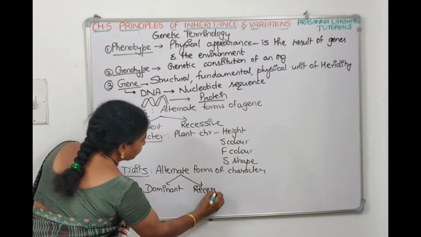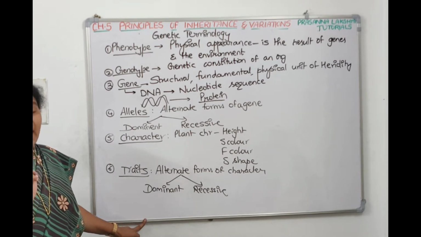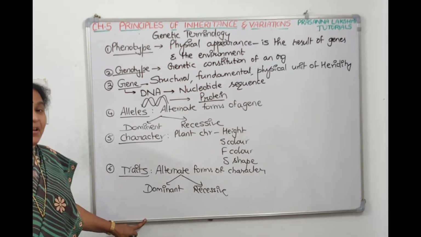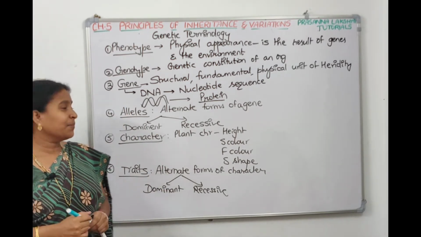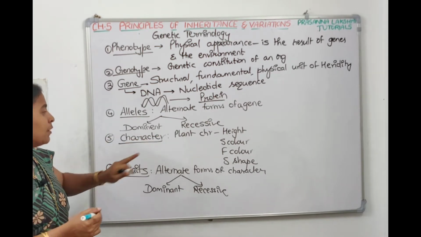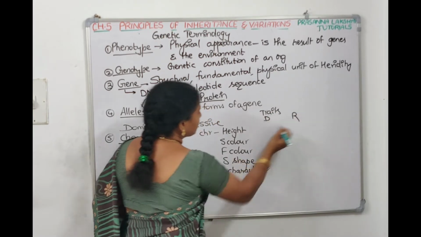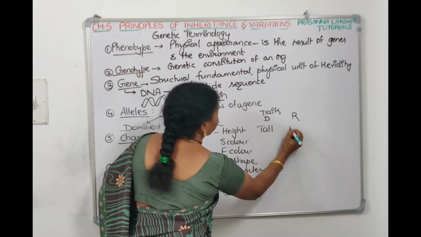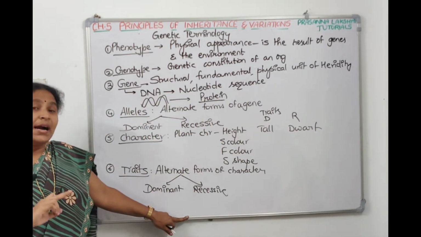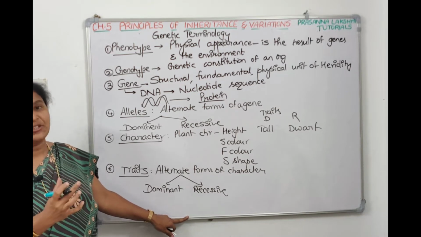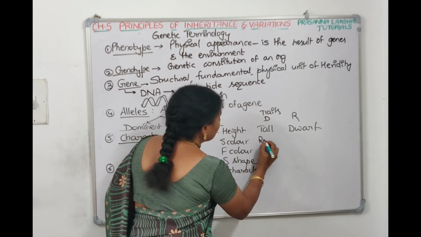For example, if we take the height as a character, now the height can be very tall or it can be dwarf. So tall and dwarf are traits, right? So for the character called height, what is a dominant trait and what is a recessive trait? Tall is a dominant trait, dwarf is a recessive trait. For the character called seed shape, what are the traits? Round shape and wrinkled shape are the traits. Round is dominant.